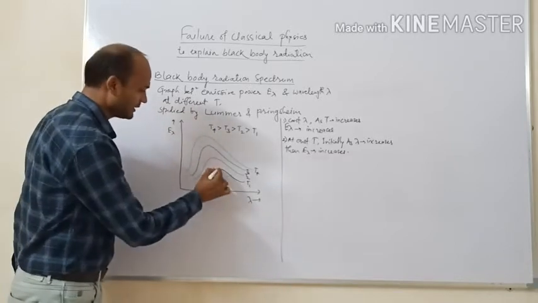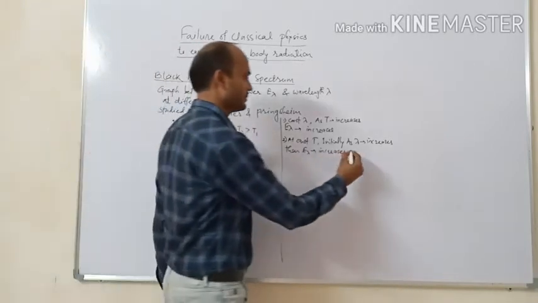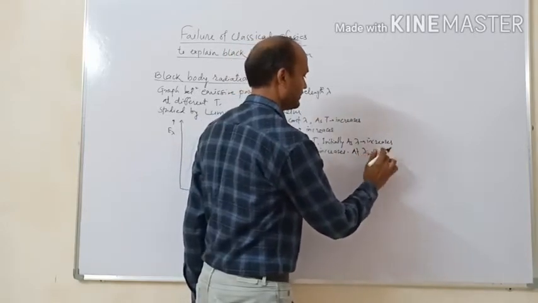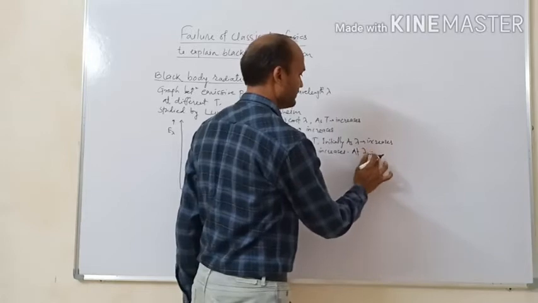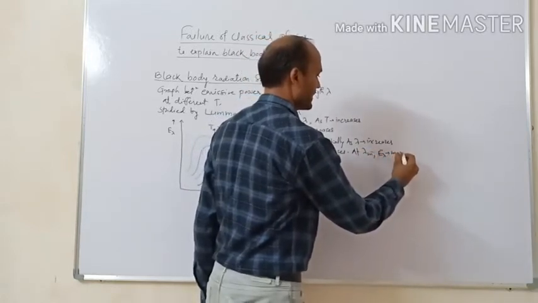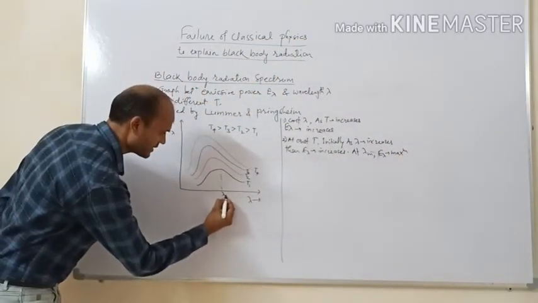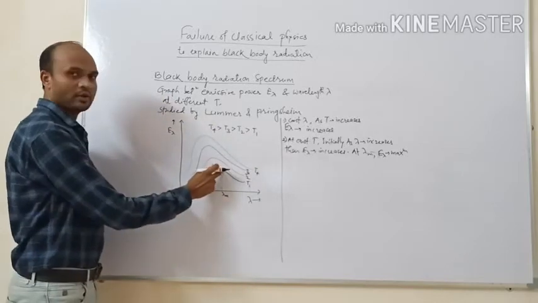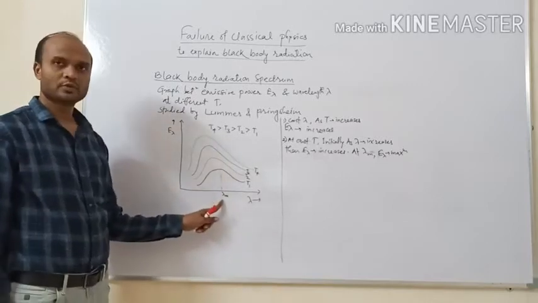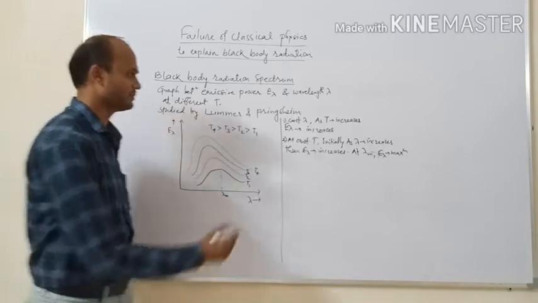At a particular wavelength, lambda m, E lambda becomes maximum. So the wavelength at which emissive power is maximum is denoted by lambda m.